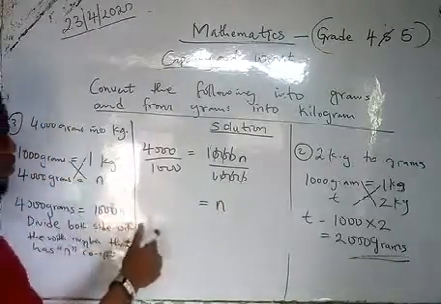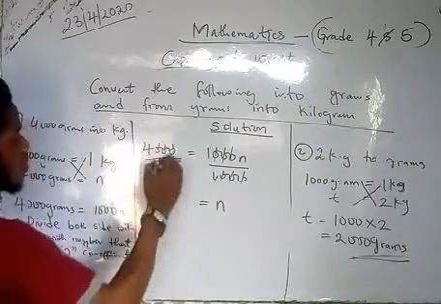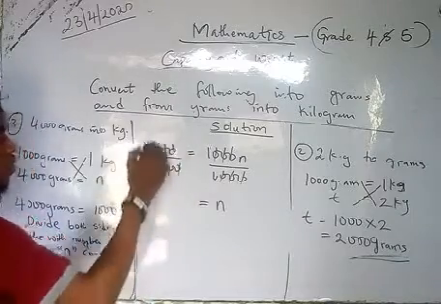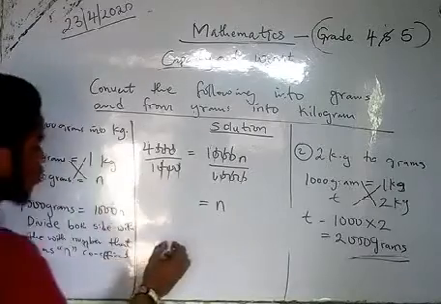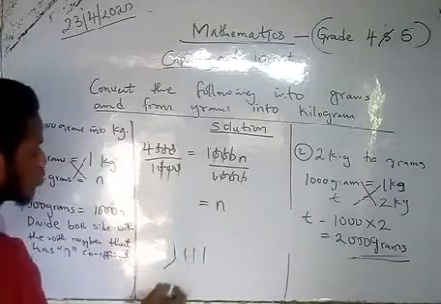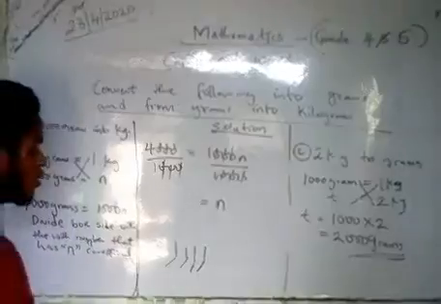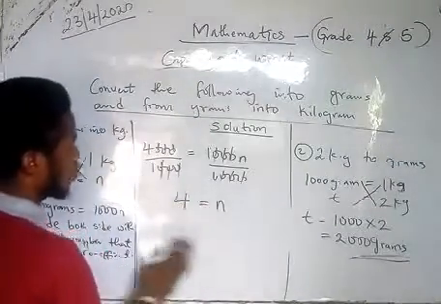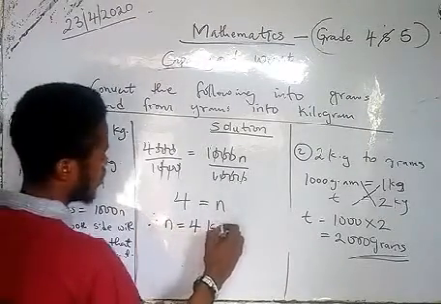Now let's divide this now. This divided by this. 0 cancels 0. 0 cancels 0. 0 cancels 0. 4 divided by 1. Count: 1, 2, 3, 4. Then divide it by 1. So the answer is 4. So therefore, our n is equal to 4 kg.